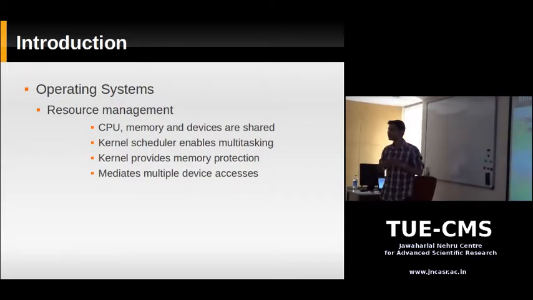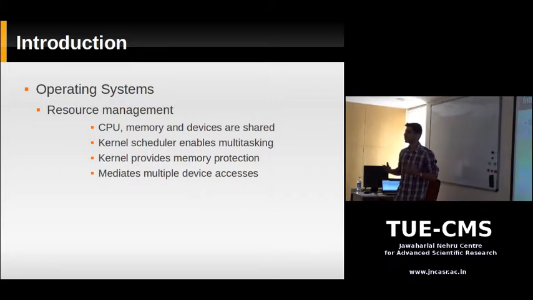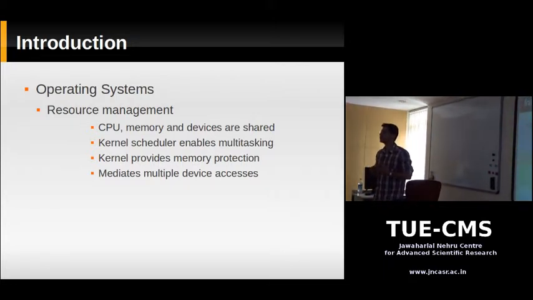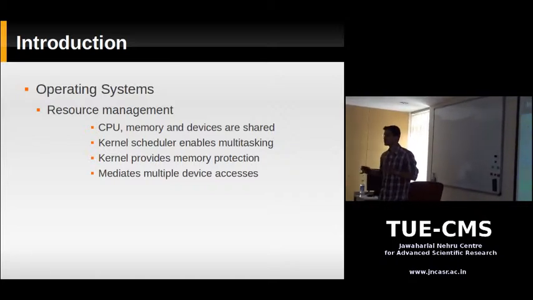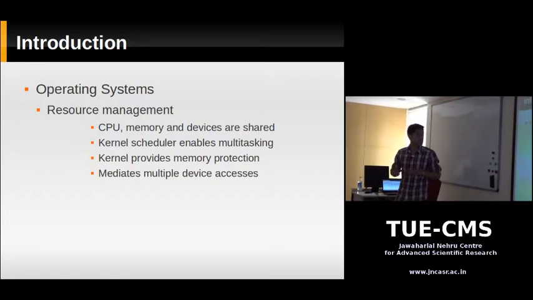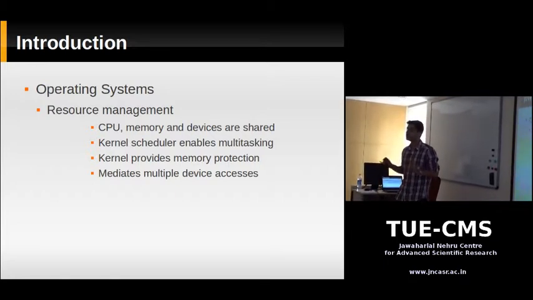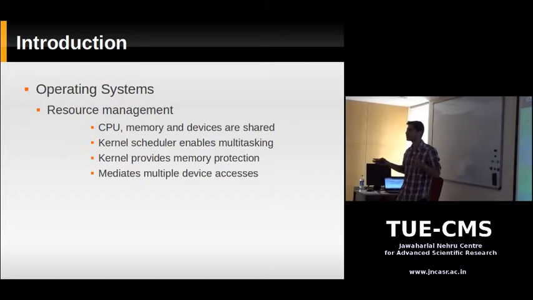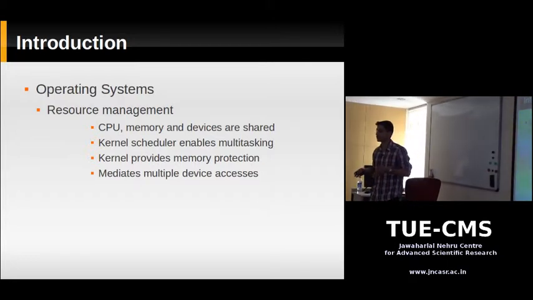Another thing is, when you have many applications running on your computer, all these applications are sharing the same main memory. So you have your RAM. Okay, so all these programs are sharing RAM. Now, how do you prevent one program from writing into the RAM of another program? This is what the operating system does. The operating system provides memory protection. So you have one program that's using a piece of memory, and another program. The operating system prevents them from stepping on each other's memory locations.